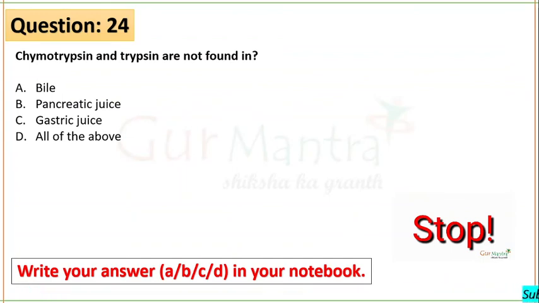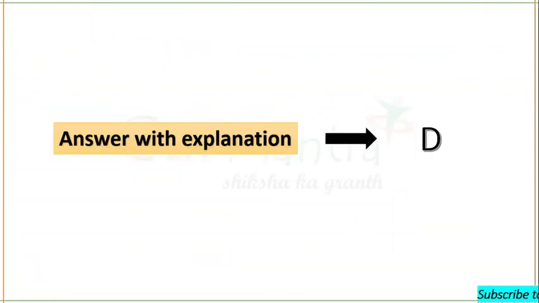Chymotrypsin and trypsin are found in the pancreatic juice. B is your right answer. Next question is on your screens now.